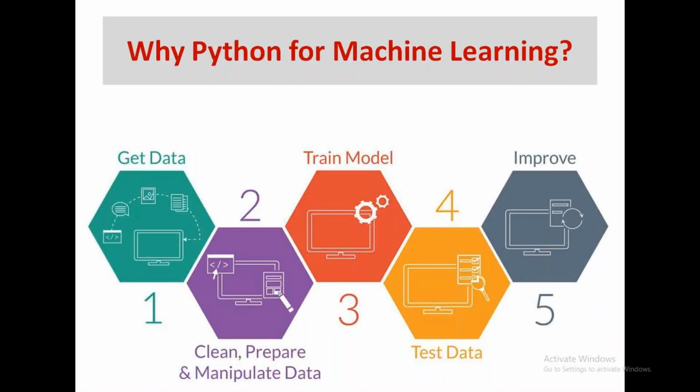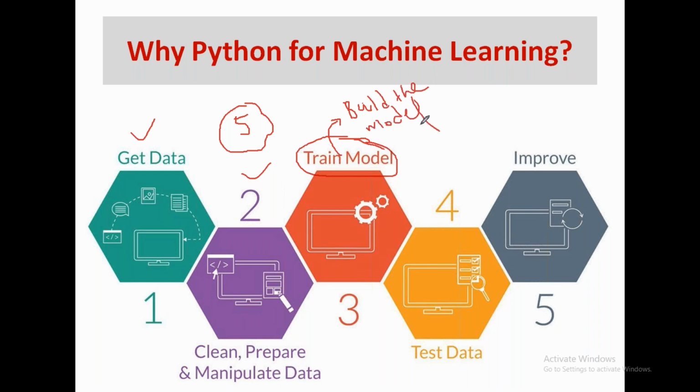Then we started learning about the important stages of machine learning. We discussed that there are about 5 stages. We discussed getting data, then cleaning and preparing data, and training the model. So we have seen up to get data, clean data, and train data, and the fourth stage is testing. Training the model is the stage where you build the model.